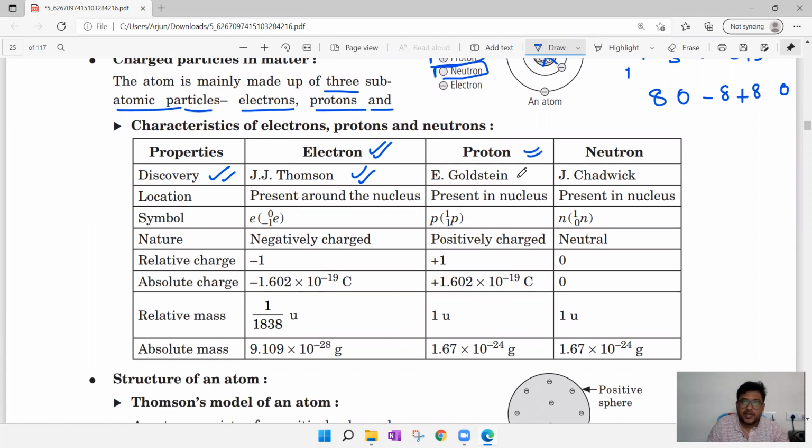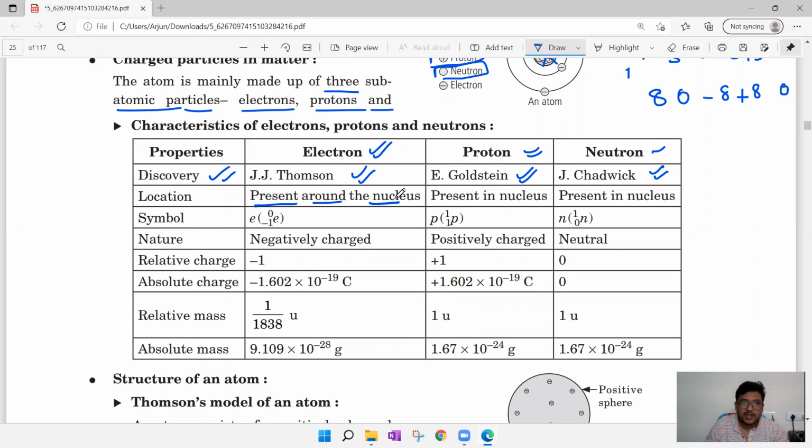Protons were discovered by E. Goldstein. Most students will say that it is Rutherford. No, Rutherford said about the nucleus, not about the proton. E. Goldstein said about the proton. And the neutron was discovered by James Chadwick. James Chadwick.